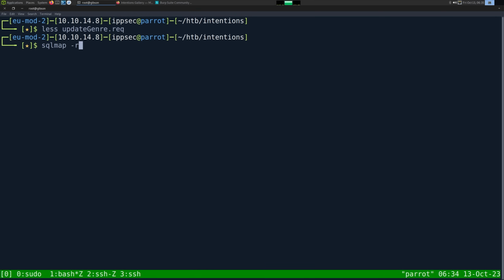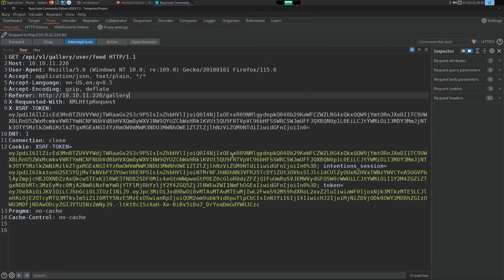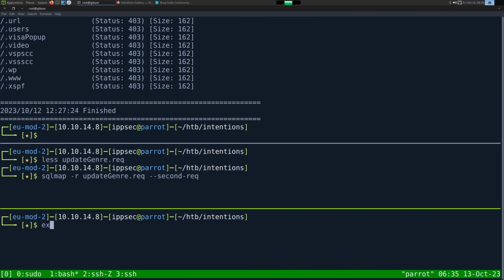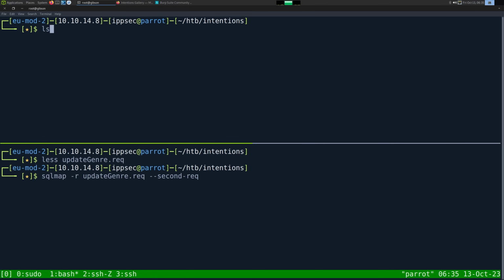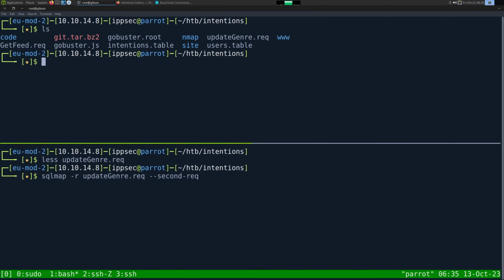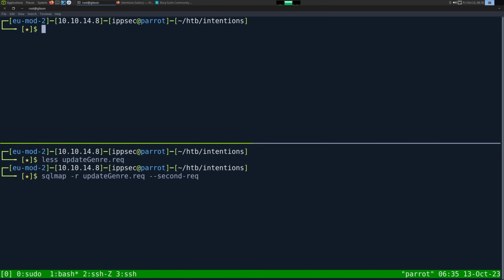So we can do sqlmap -r, and then we want to update the request, and then the second parameter is going to be a second request. What do we call it? There's my gobuster window. We called it get feed. I don't know why I did a capital G there. That threw me off. And to speed things up, I'm going to do --dbms MySQL, because we already know that.